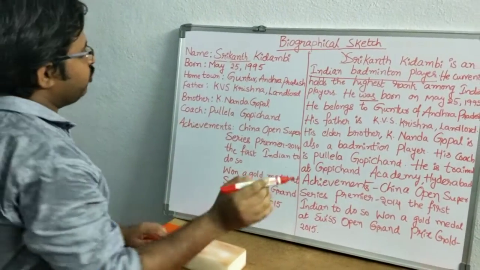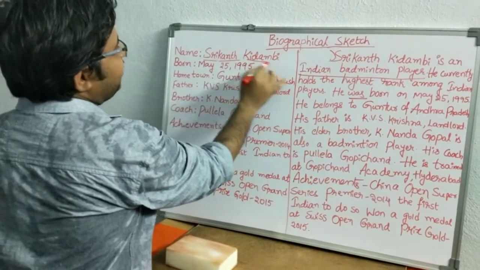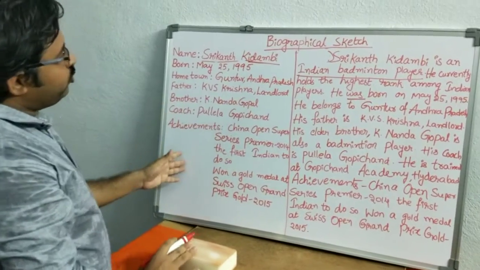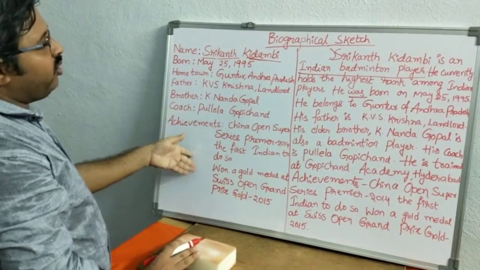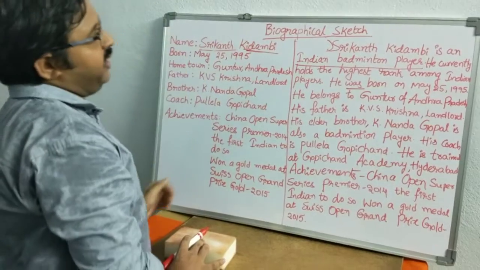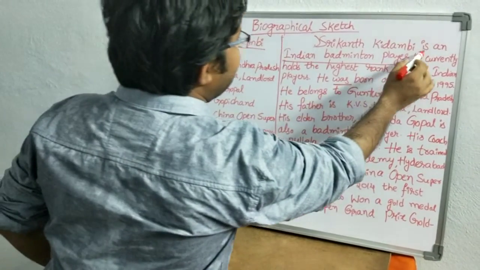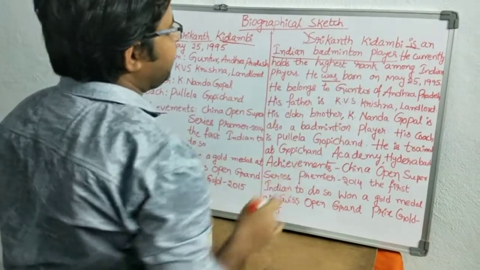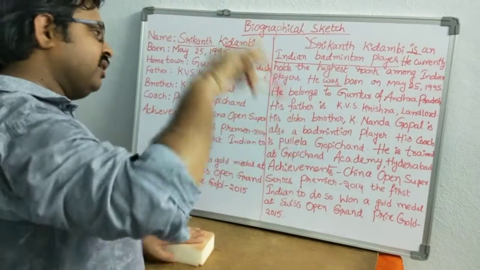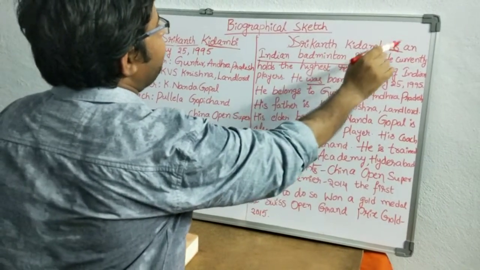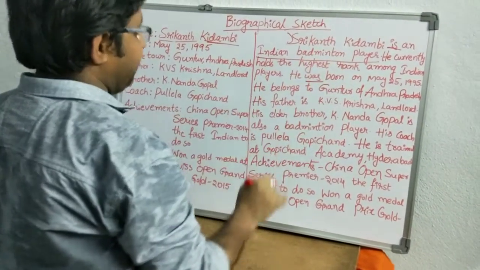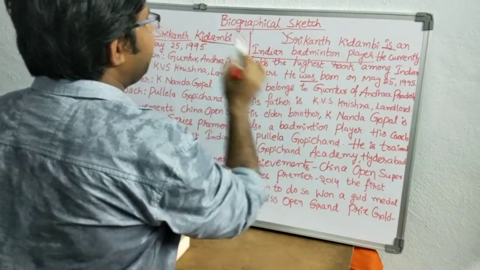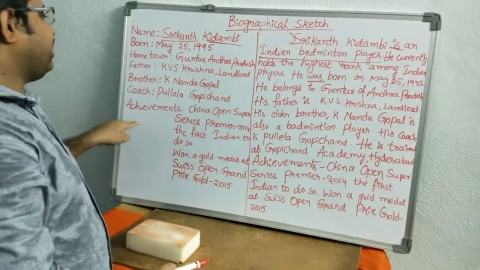First we will see who this is about: Srikanth Kidambi. He is one of our Telugu players. So what do we have to do now? They were given a tabular form. We have to change that into a paragraph. First one, Srikanth Kidambi is an. Is indicates present tense. We have a doubt: sir, it is present condition. No, in passivization we can use it for normal also. Srikanth Kidambi is an Indian badminton player. He currently holds the highest rank among Indian players. You can ask, sir, this line is not given in the paragraph.